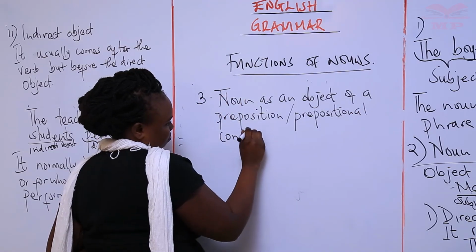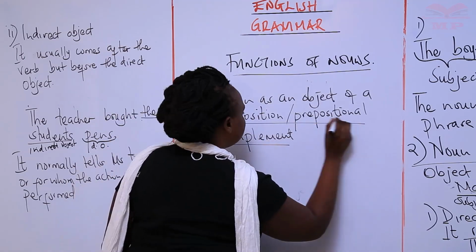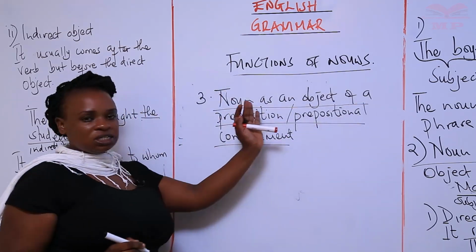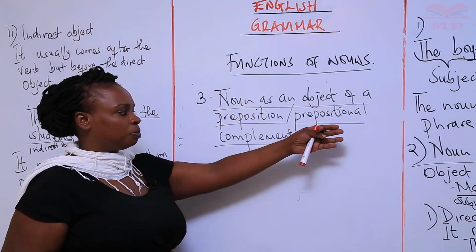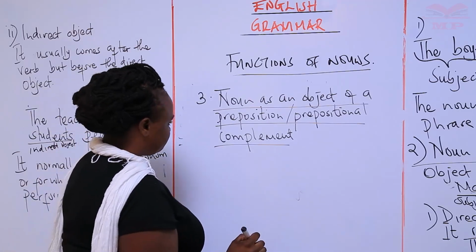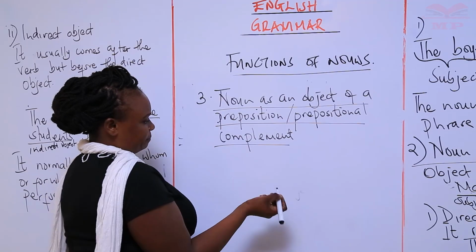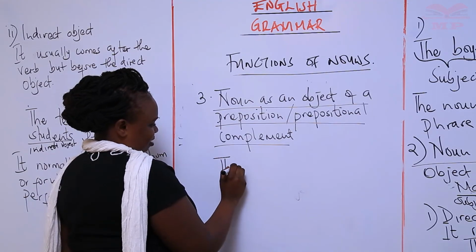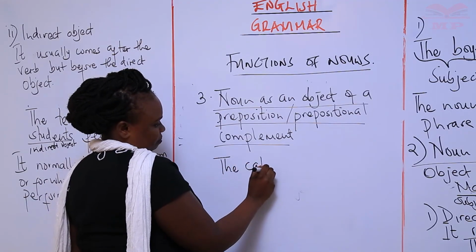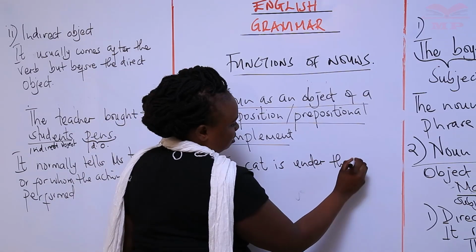The noun as a prepositional complement. For example, it now completes the object of a preposition. For example, the cat is under the table.